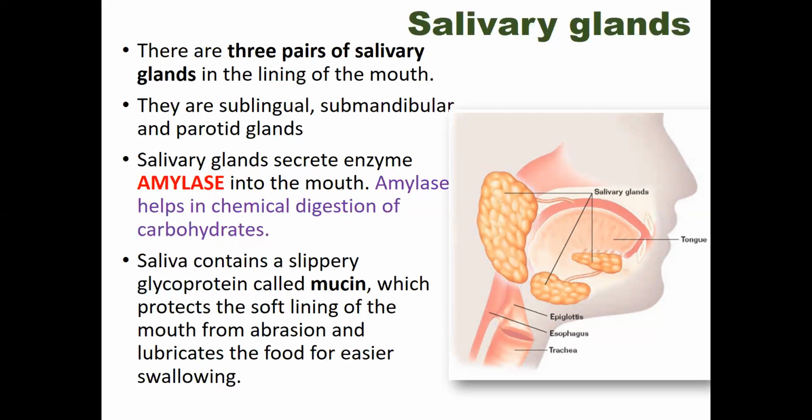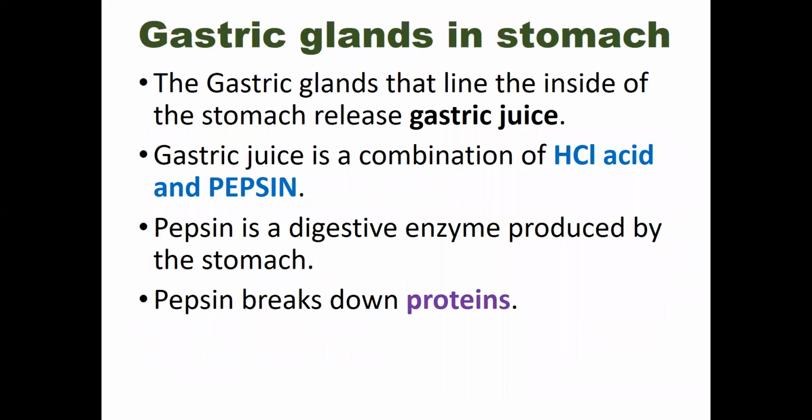Now the gastric glands in the stomach. The glands in the stomach wall are called gastric glands, and the juice secreted from these glands, with enzymes like trypsin, lipase, and amylase, is known as gastric juice. It digests protein and fat molecules, especially proteins. There is no enzyme here in the stomach to digest carbohydrate molecules. Gastric juice is also a combination of hydrochloric acid and pepsin.